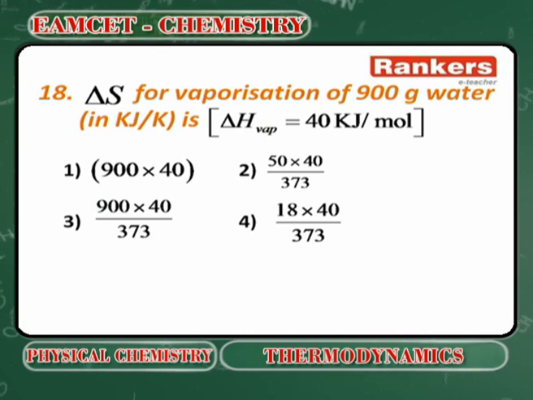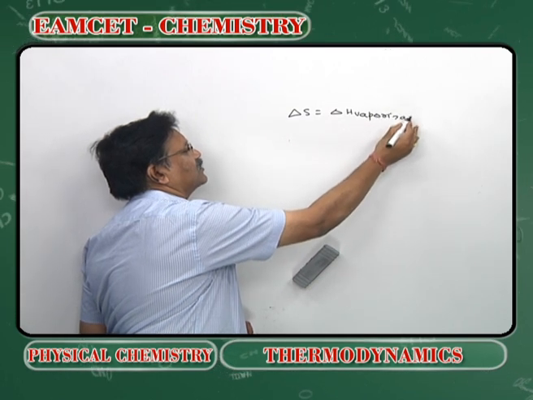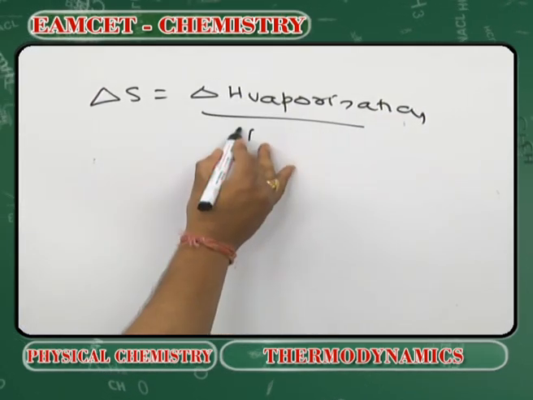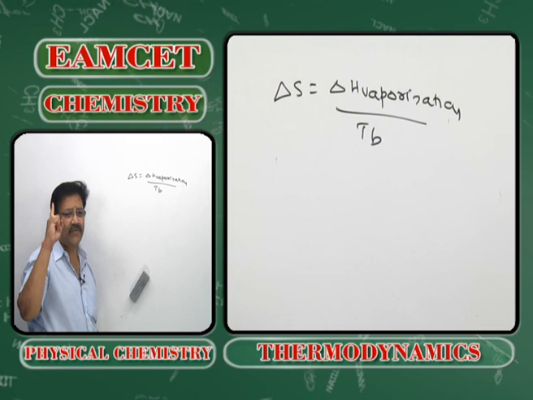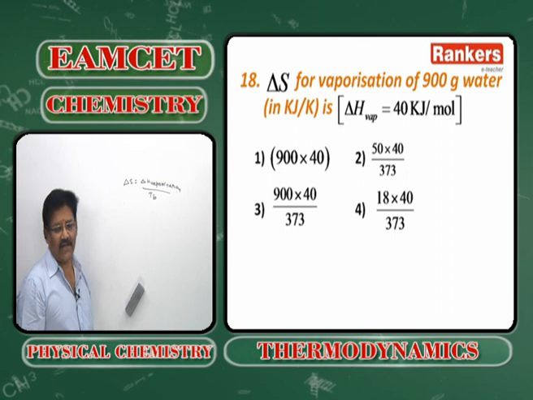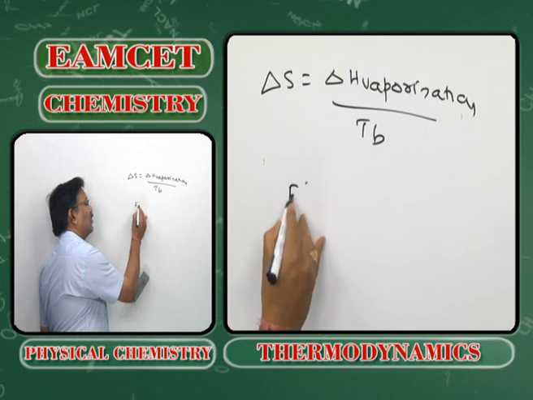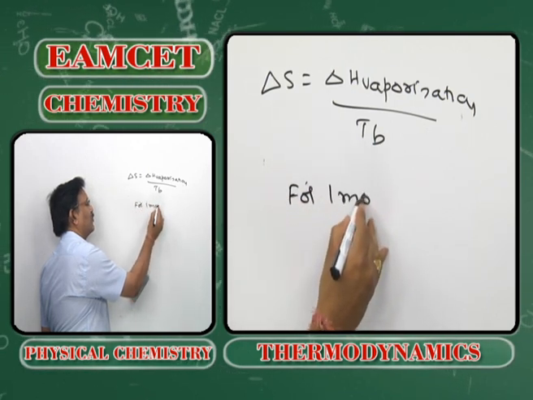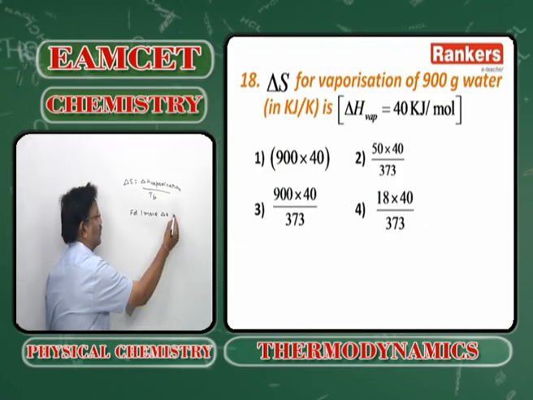So what is the delta S? Delta H vaporization by TB. So what is the definition of the delta H vaporization? Enthalpy change for 1 mole, that is for 18 grams. Here we have taken 900 grams. So for 1 mole, delta H is equal to 40 kilojoules.